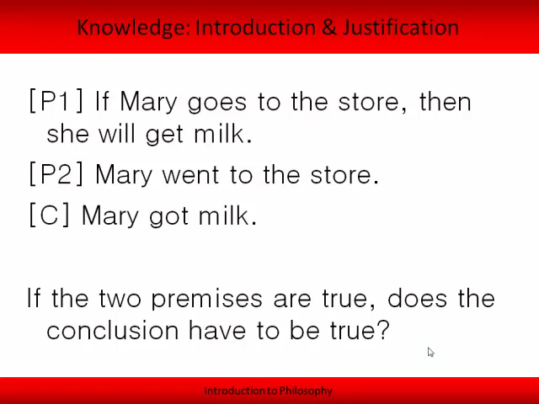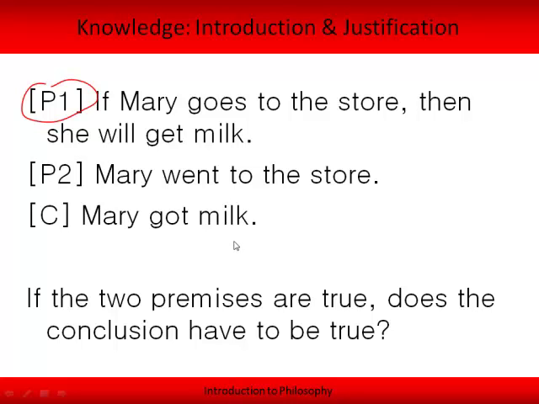So if these two premises are true, and it might be helpful to think about premise 1 here, the first premise you can think of as basically a rule: if Mary goes to the store, then she will get milk. And so if this premise is true, if this rule is in effect, and if the second premise is true, Mary went to the store, then does our conclusion have to be true? And the answer here is yes.